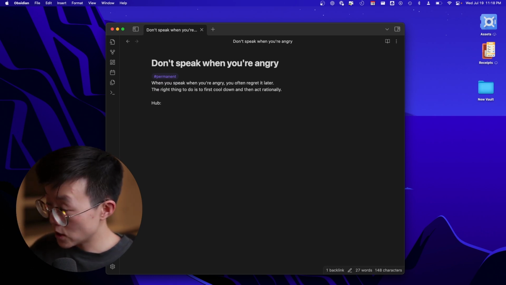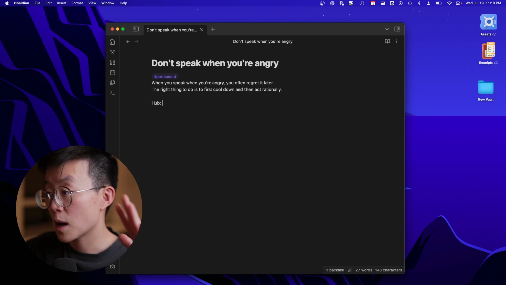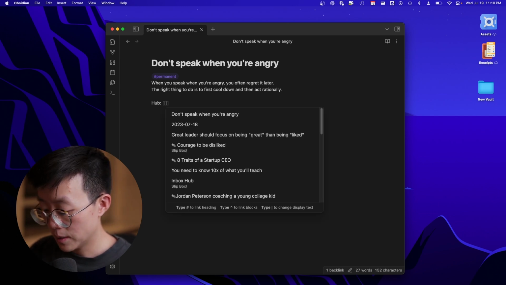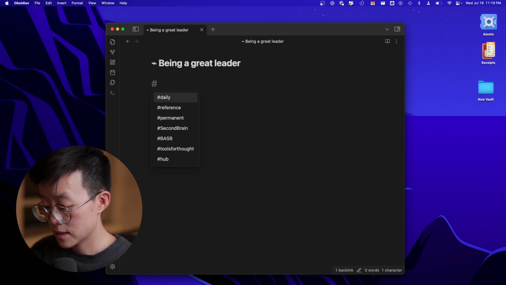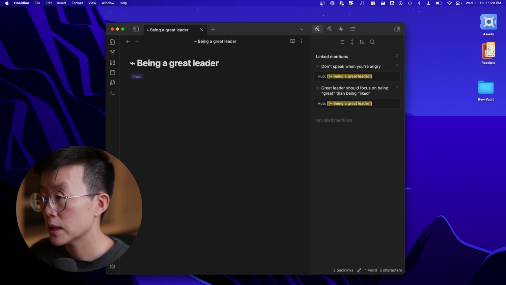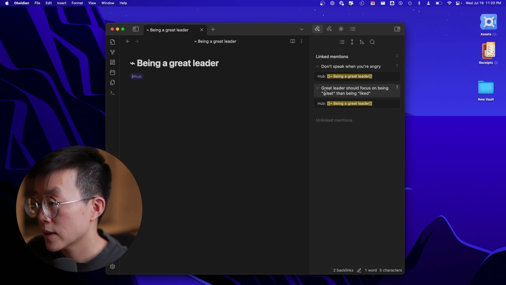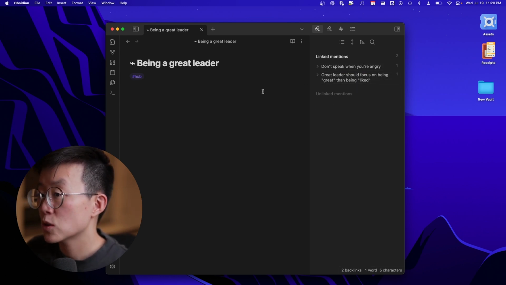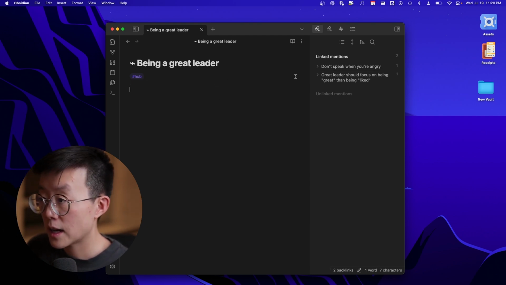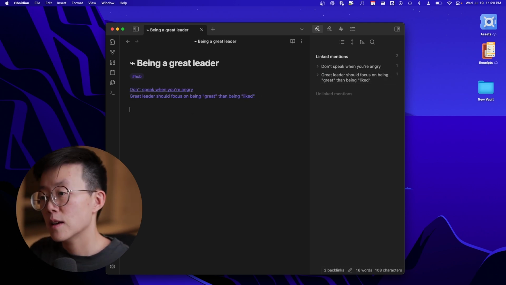I'll click Option Enter and then enter the template, write down some notes. Now that I have accumulated a couple of notes related to this topic, I can create a hub note from my daily experiences. So for example, I can create a hub note called Being a Great Leader, and then I can simply tag this as a hub. If we now go into the hub notes and we look at the backlink, we can see that we now have 2 permanent notes related to this hub note. So in the future, what we can do is we can kind of summarize the information based on the permanent notes that we've got. If you want to learn more about hub notes, please check out the video in the description.